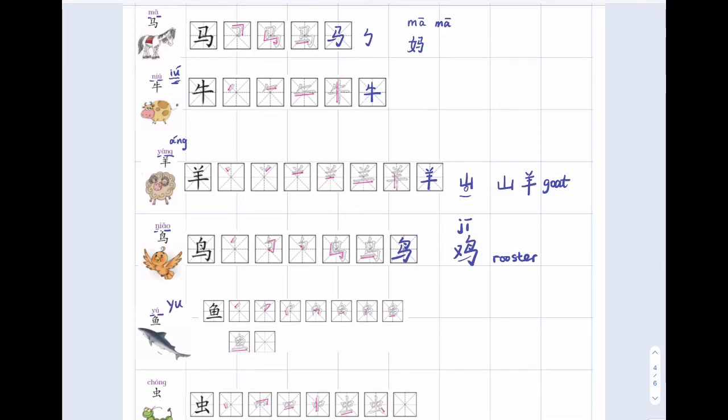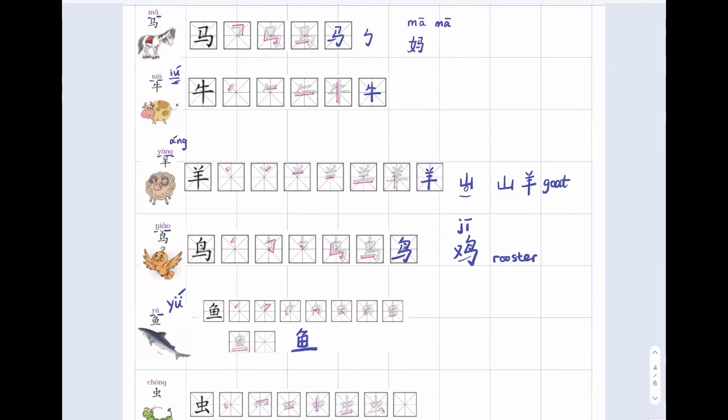Again, that is the pinyin yu, 鱼. Let's see how to write it. 一, 二, 三, 四, 五, 六, 七, 八. 8 strokes, we have 鱼. Again, if you feel I'm a little bit quick, you can pause the video and watch it again and again, and repetition helps you memorize them. Today we have learned a few more animals.